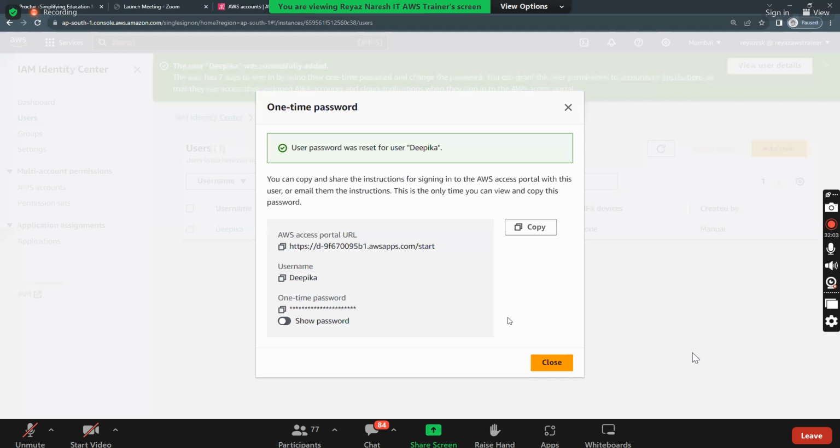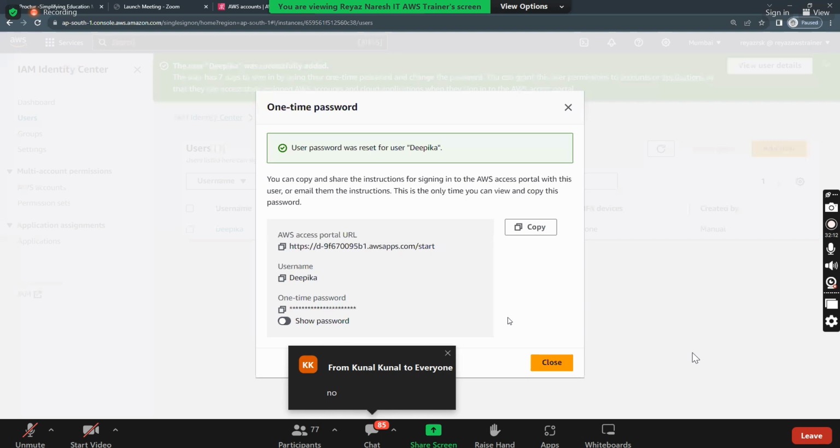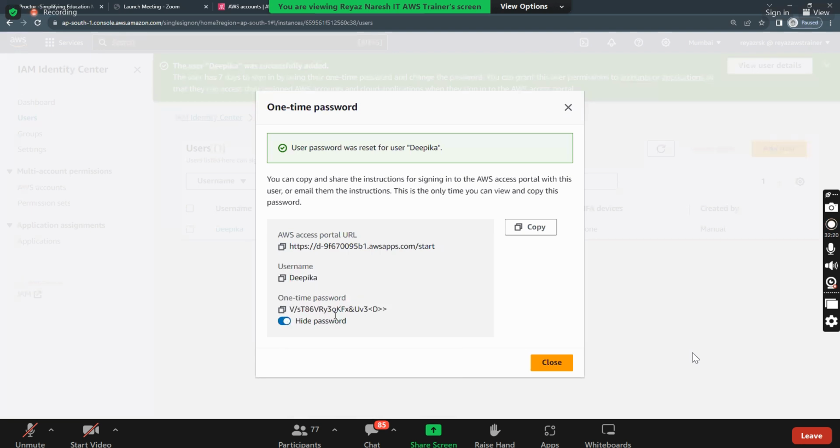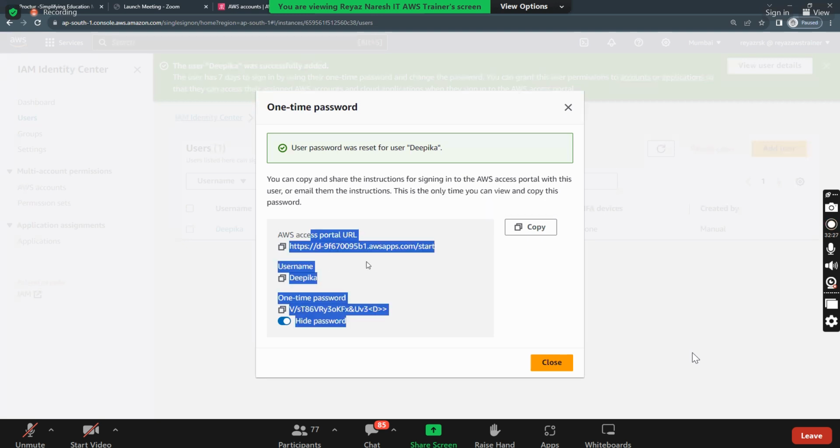So where did I create this user? In Identity Center. Did I create it in IAM? No. Now I created it in Identity Center, and do you see this is our AWS access portal URL. Username is Deepika, and the password is this generated password. Copy it, and remember, this will be shown only one time.